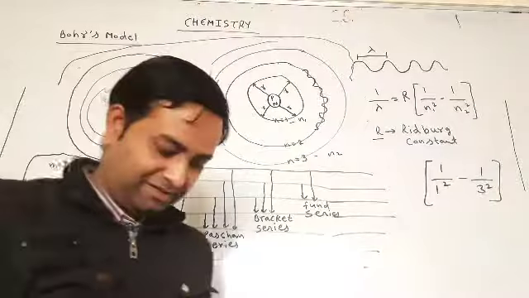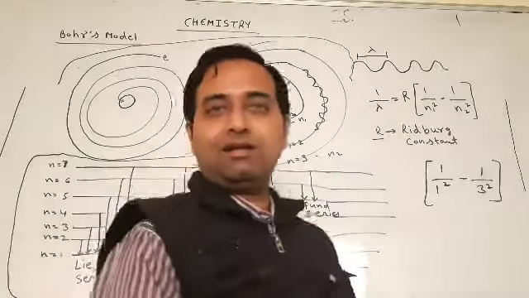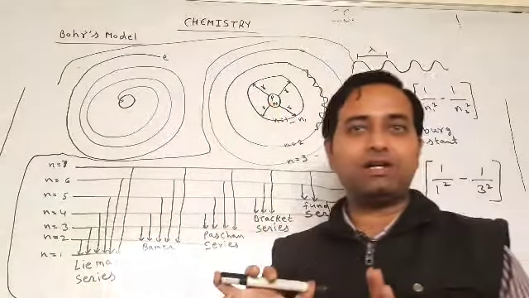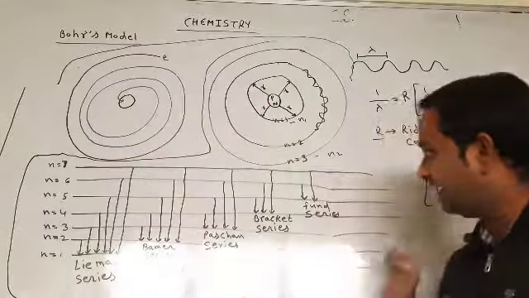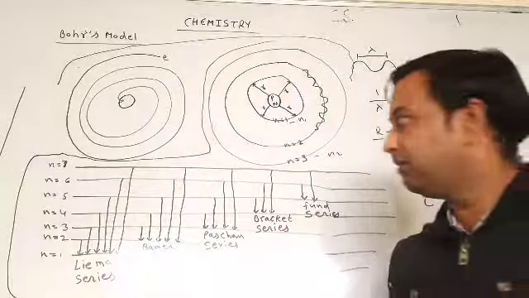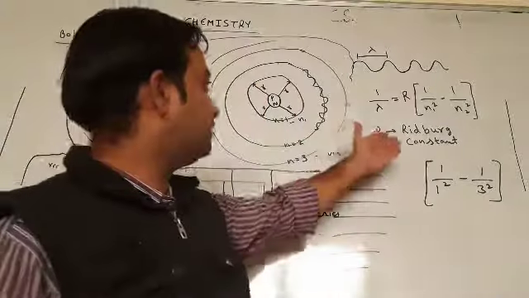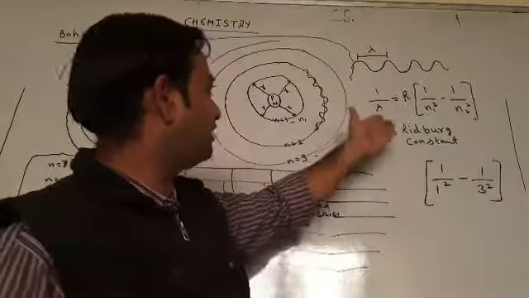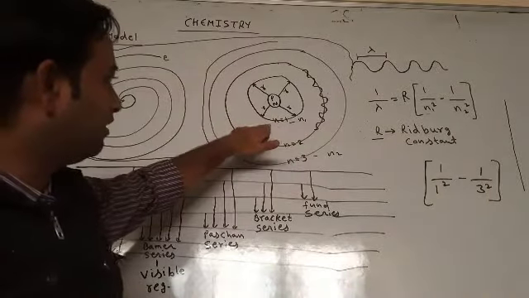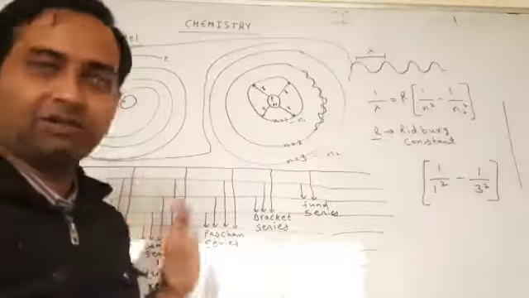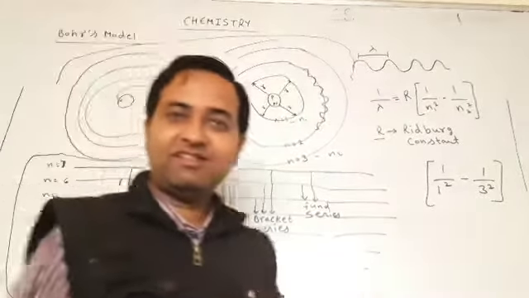Okay students, I think it is clear what Bohr's model is, what the difference is between Bohr's model and Rutherford's model, what the hydrogen spectrum is, and how we can calculate it when electrons jump from the first orbit to the third orbit or to the second orbit. Okay students, thank you.